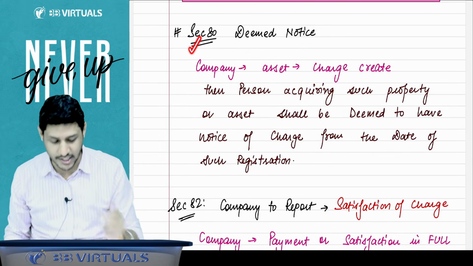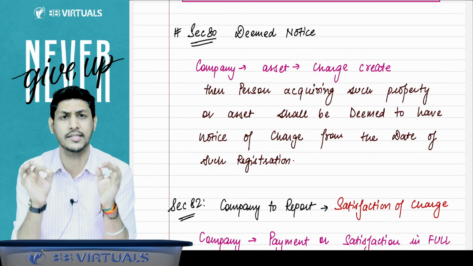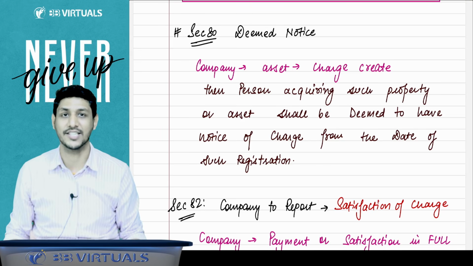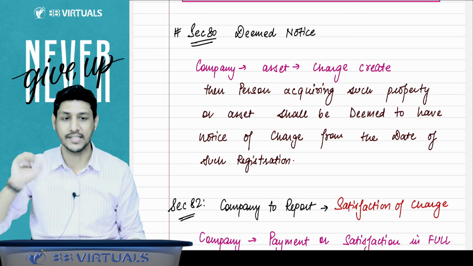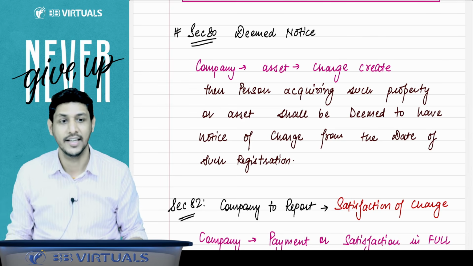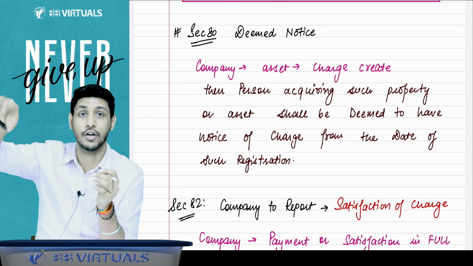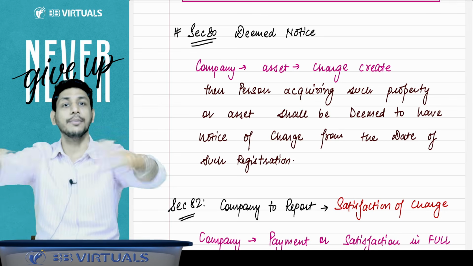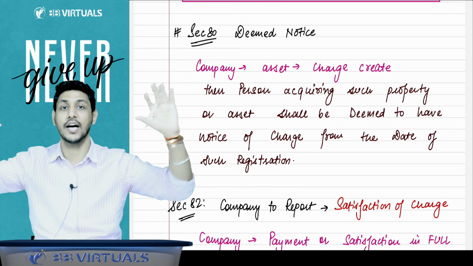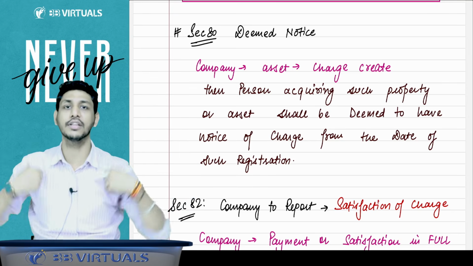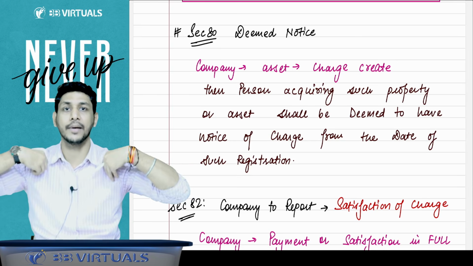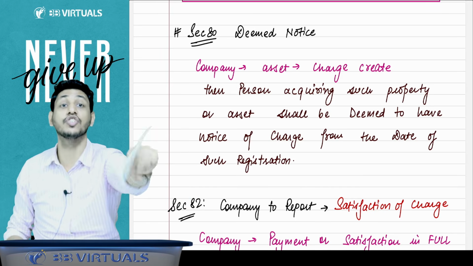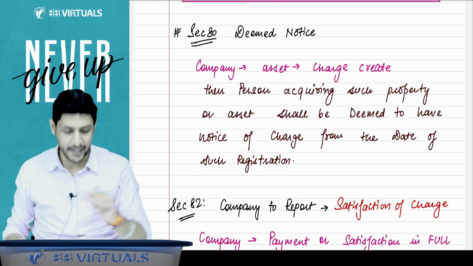Now there is one another section, section number 80, and that is also a very important section because the institute has asked a question on this section also. That is called deemed notice. Deemed notice, or you can say constructive notice, a notice to the public at large. For example, a company has created a charge on the asset. From the date of registration of that charge, it is like a deemed notice to the public that we have created a charge on this asset. Now, whosoever is transacting with the company and wants to purchase that asset, it will be his responsibility to check whether this asset is already under charge. And the institute has asked a question.